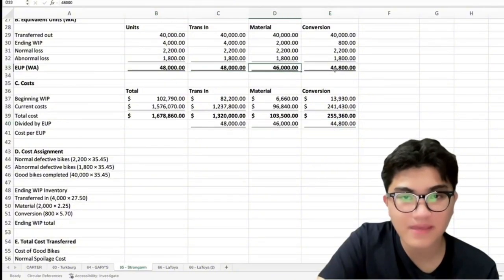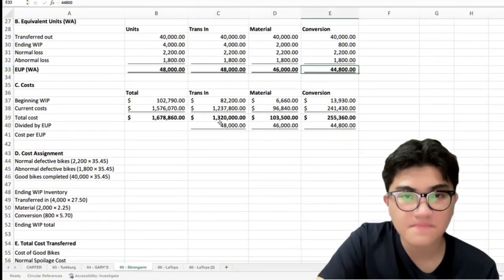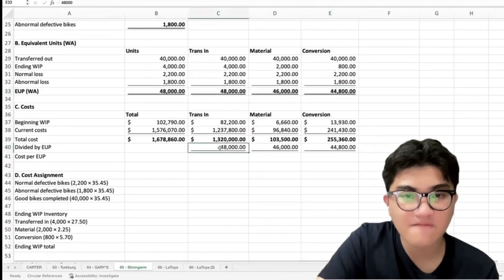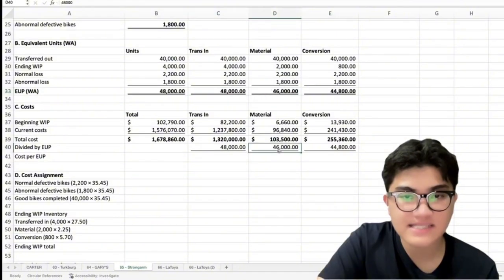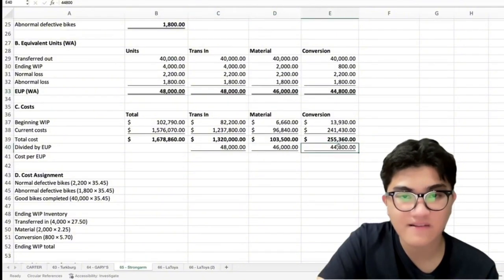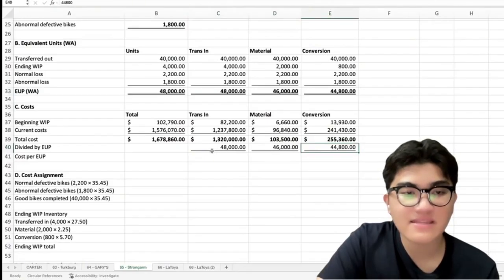Ito yung EUP. So, for the transferred in, we have 48,000. Then for materials, we have 46,000. Then 44,800 for our conversion. Now we will be dividing the total cost by it.